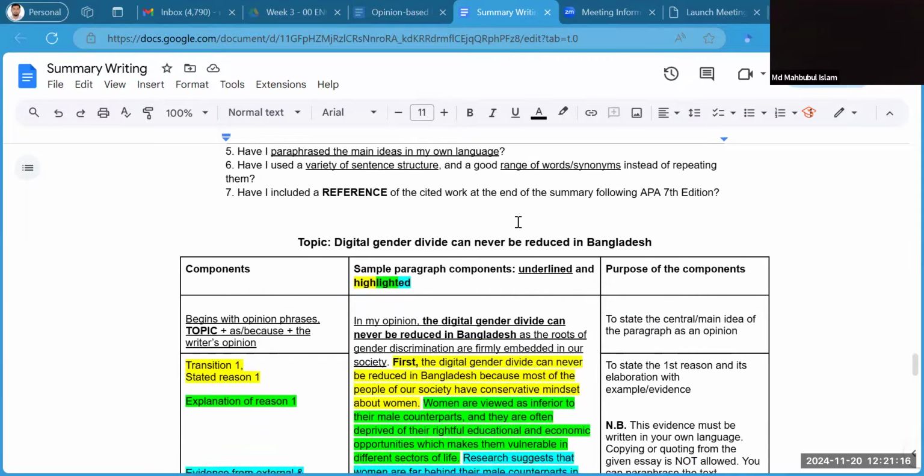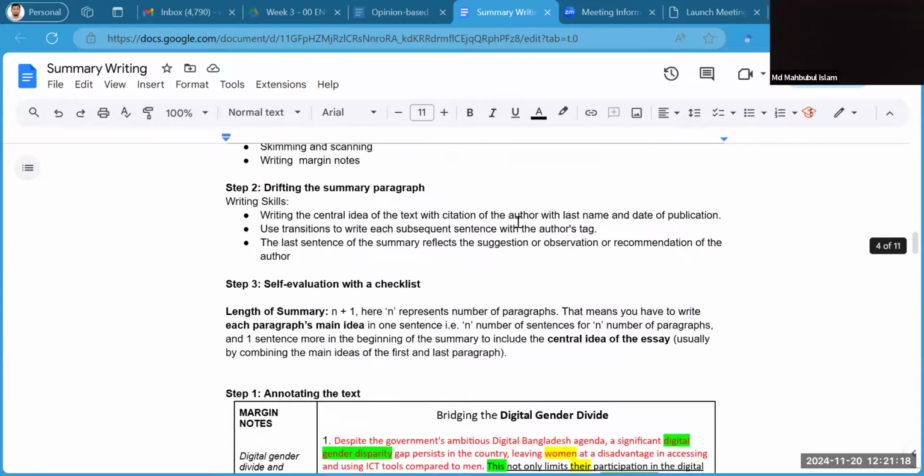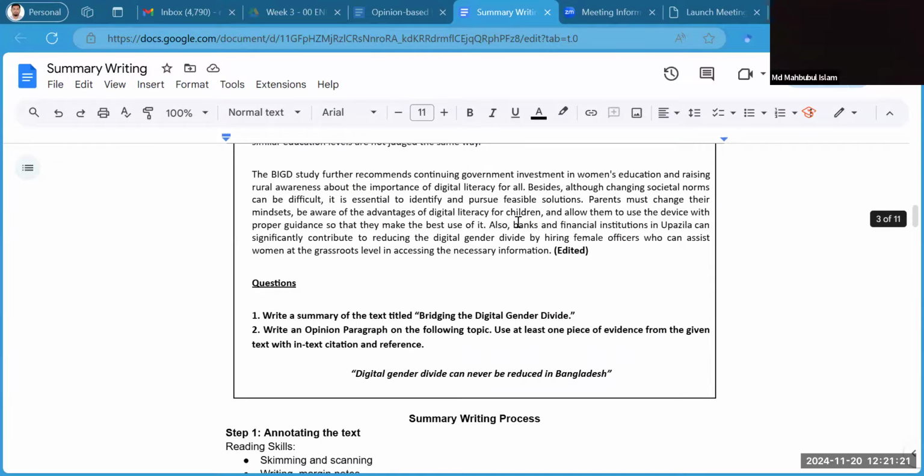Now, I focus on the second question. If you look at the screen carefully, the second question is writing an opinion paragraph on the following topic: digital gender divide can never be reduced in Bangladesh. This topic is debatable, and you can go for or against. Today, I will show you how you can write for it.